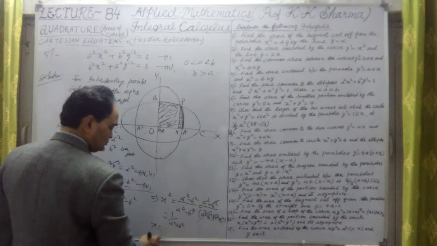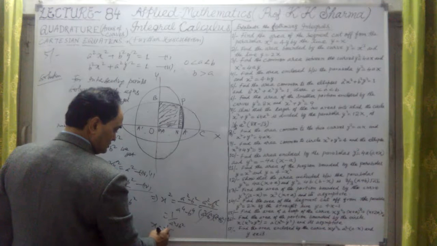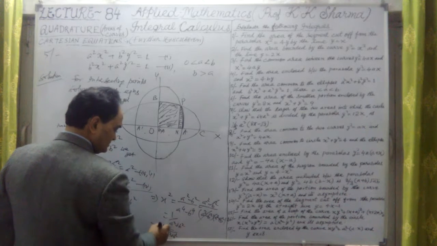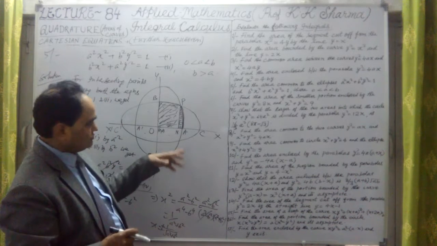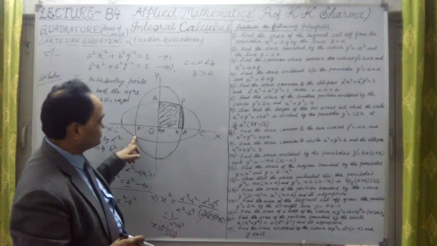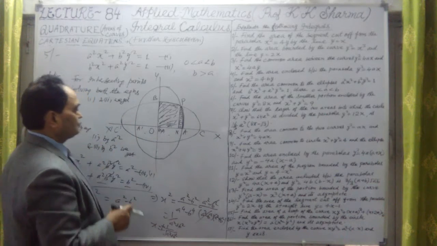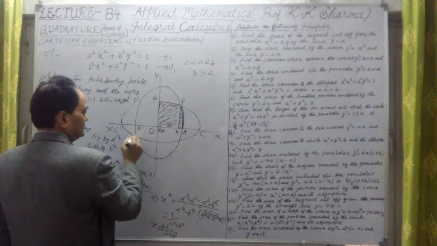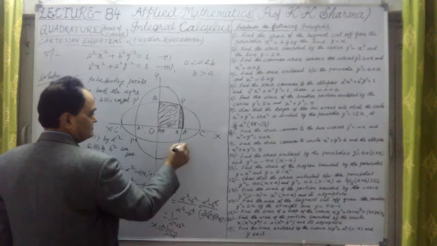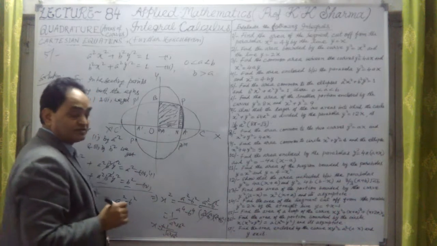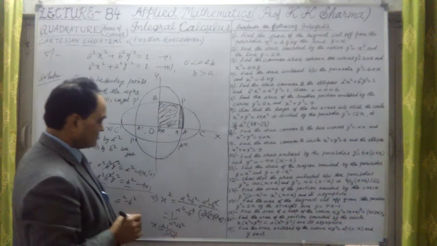Therefore x is equal to 1 upon under root a square plus b. This is plus minus, because negative values of x will be at this point. So these four points are the intersecting points. Let me take here P dash, this is P double dash, this is P triple dash. So all the P's are the intersecting points of both the curves.